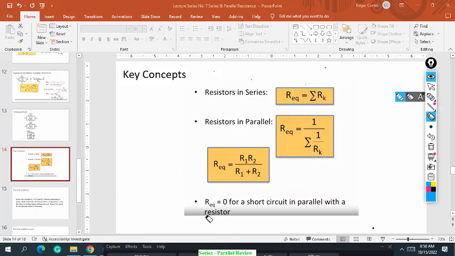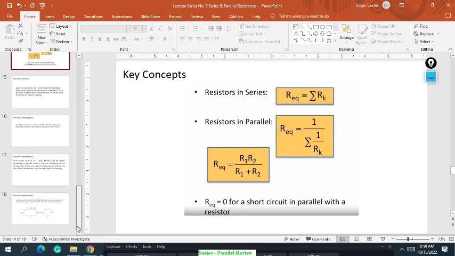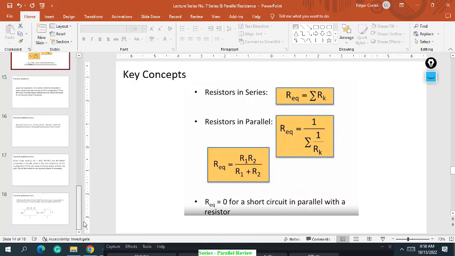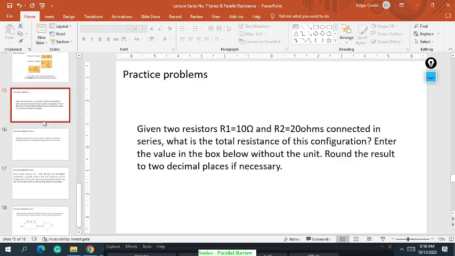For the first example: given two resistors, R1 is 10 ohms and R2 is 20 ohms connected in series, what is the total resistance of the configuration? If I draw this circuit, this is R1 and this is R2, 10 ohms and 20 ohms.